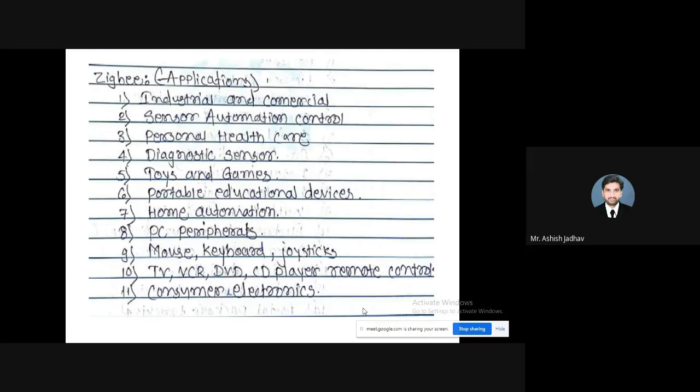Personal healthcare, as I said, suppose you want to monitor a patient. The patient can have different parameters, fields of measurement. You can monitor that patient with respect to body temperature, with respect to heart rate, with respect to ECG, EEG, right?